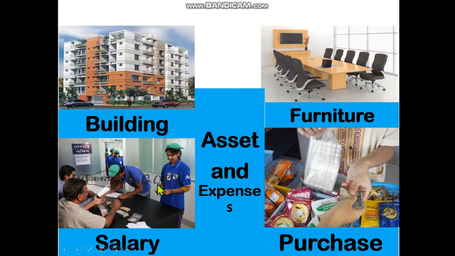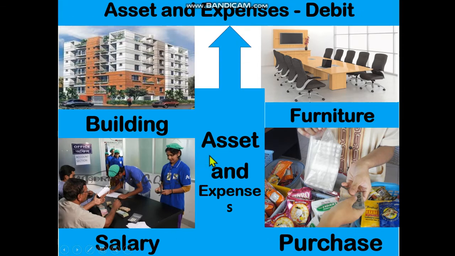On the other hand, salary, this is an expense for the organization. Purchase, this is also an expense for an organization. So dear student, building and furniture are assets, and salary and purchase are examples of expenses, and these two accounts show debit balance. Asset and expense accounts show debit balance.